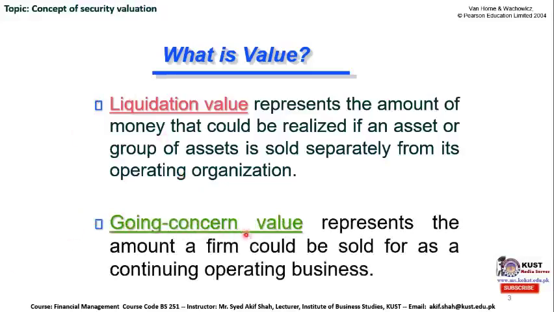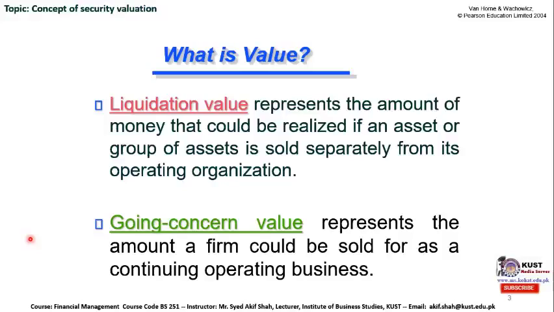Now what is the going concern value? Now we are not going to take a personal example, rather we shall take specific examples related to companies or legal entities. Going concern value represents the amount a firm could be sold for as a continuing operating business. Let's suppose a company. Recently, we have seen that a very famous social media company named TikTok has been sold as a going concern to certain United States investors.